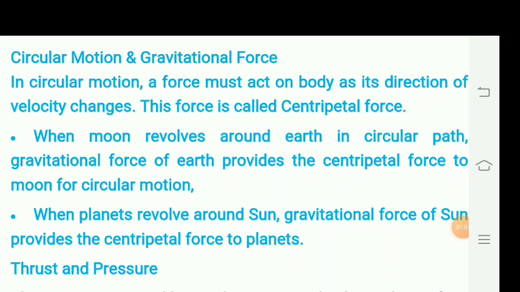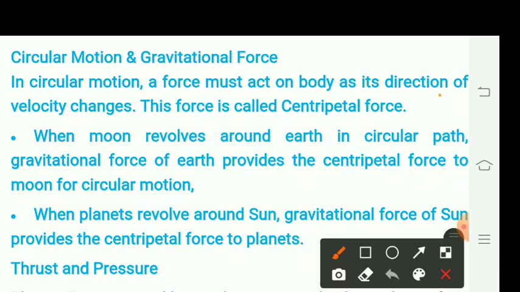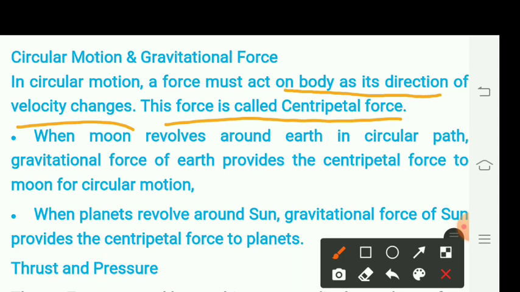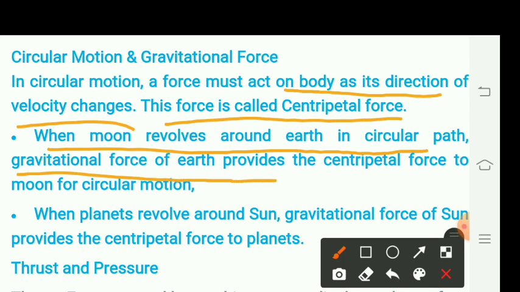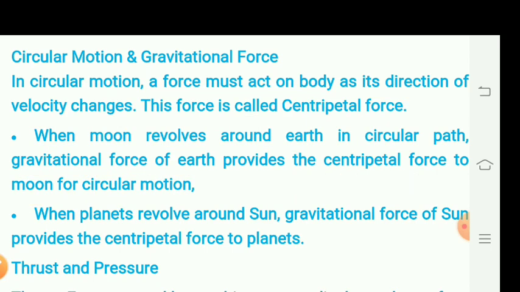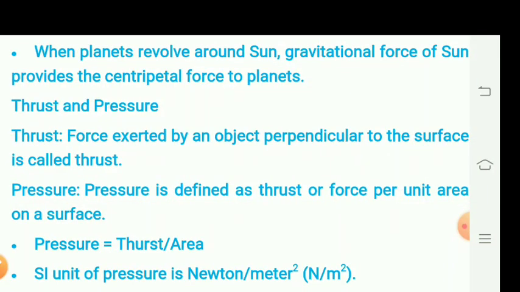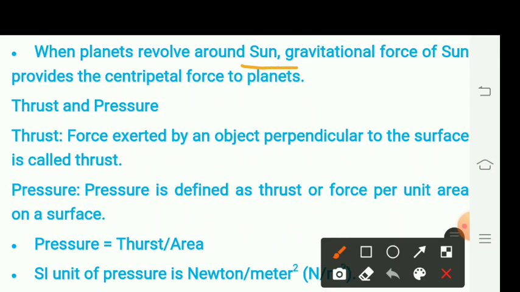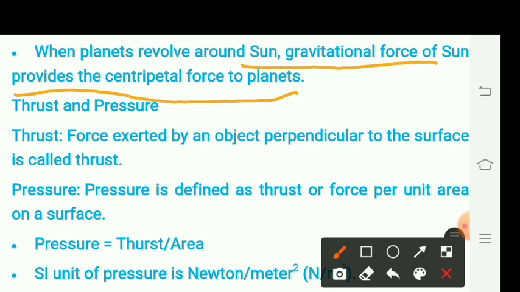Now about circular motion and gravitational motion. In circular motion, a force must act on a body as its direction of velocity changes. This force is called centripetal force. When the moon revolves around the earth in a circular path, the gravitational force of the earth provides the centripetal force to the moon for circular motion. When planets revolve around the sun, the gravitational force of the sun provides centripetal force to the planets.